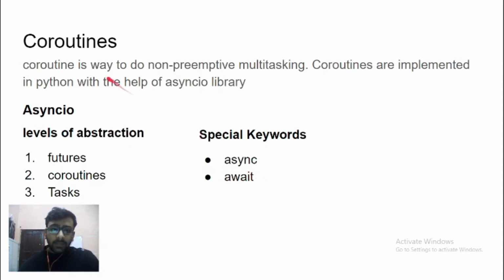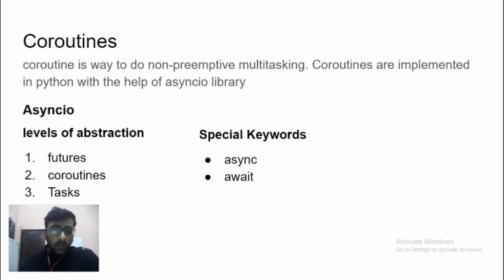So let's say you define a coroutine and you want to wait till that coroutine is finished. You can write await followed by that coroutine, and when you run the event loop, during execution, it will wait for that coroutine to finish before proceeding further.